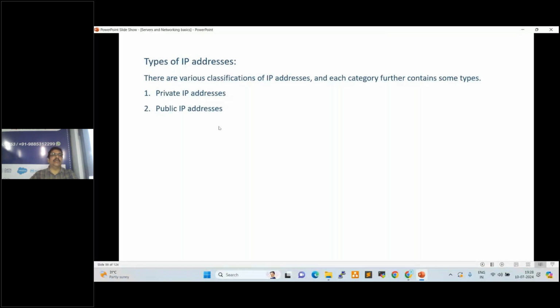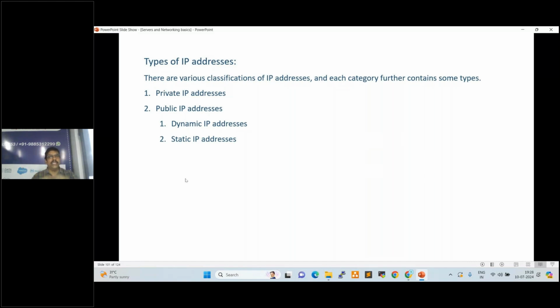When we talk about private IP and public IP, here we have two types of IPs available: dynamic IP address and static IP. In public IP, again two types are there: dynamic IP and static IP. What is a dynamic IP? Anyone?